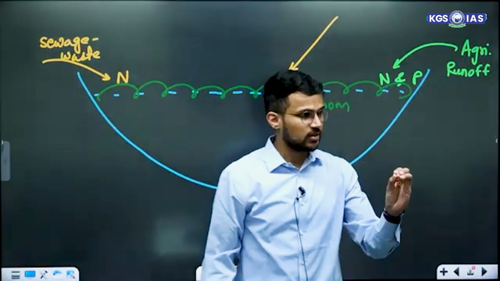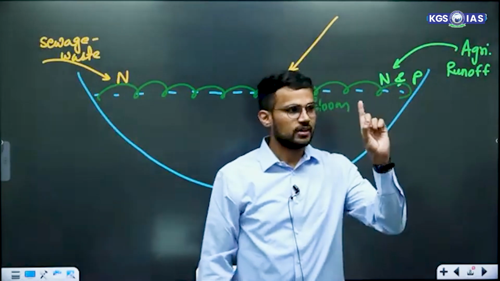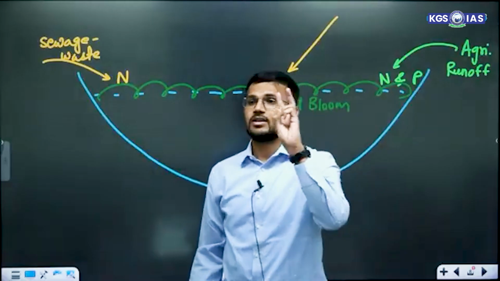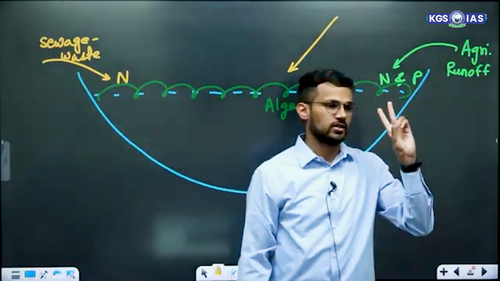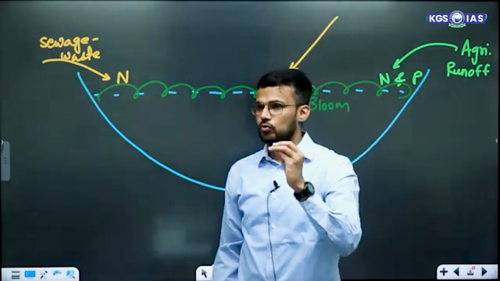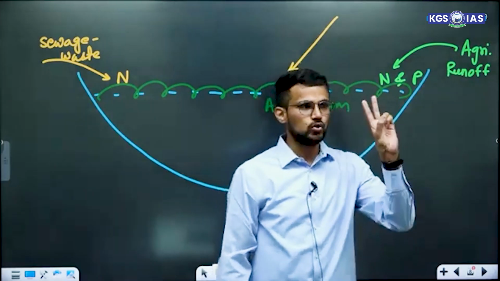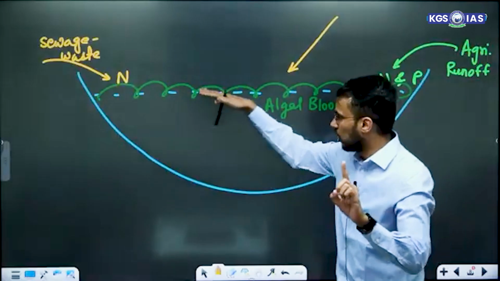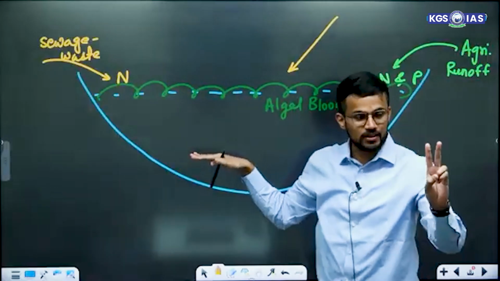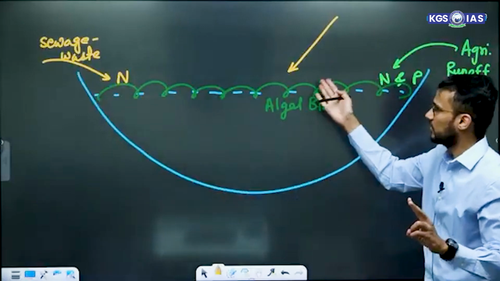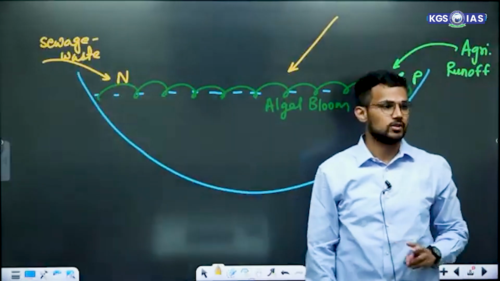No. As a result of that, there will be lack of availability of enough food as well as lack of availability of oxygen. Why? Because what is the source of oxygen for a water body? Source is twofold. First, the air-water interface, which is blocked by this algal bloom, and second, the activity of photosynthesis, which is not being carried out because sun rays are not able to penetrate inside this water body.